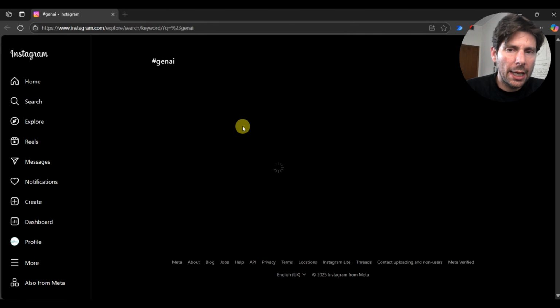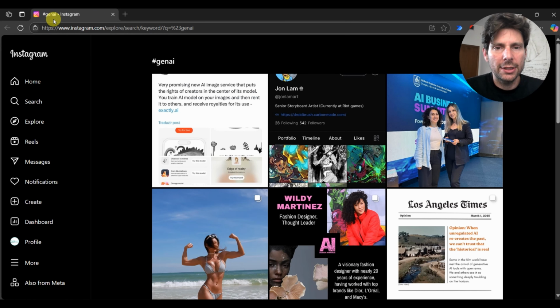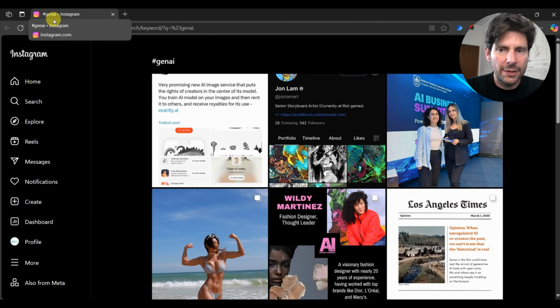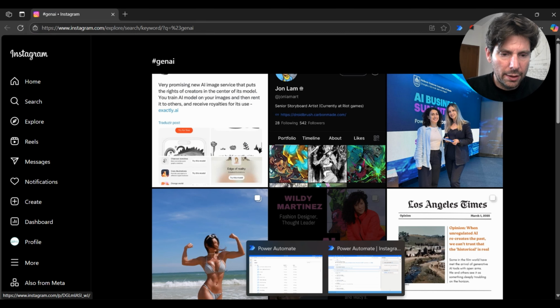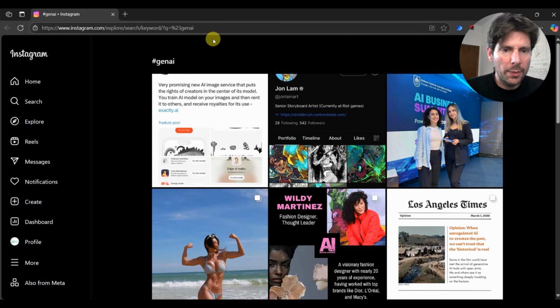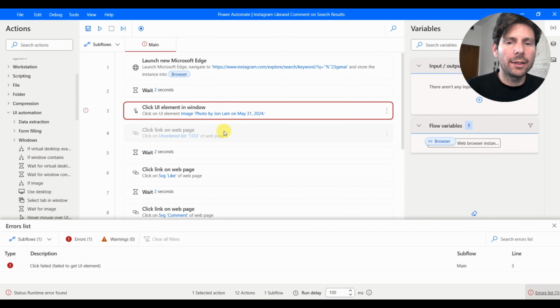So it's opening again the same page. It's called in the same way, so that's fine. Let's see if it's going to click where it should click. It is still looking for the element. All right, that did not work either. So let's give it one other try.